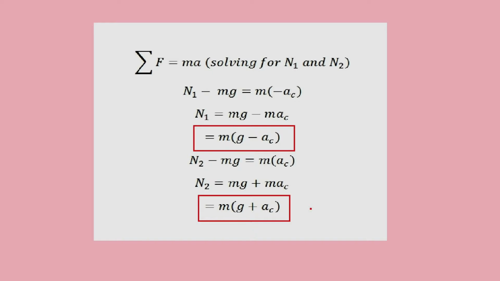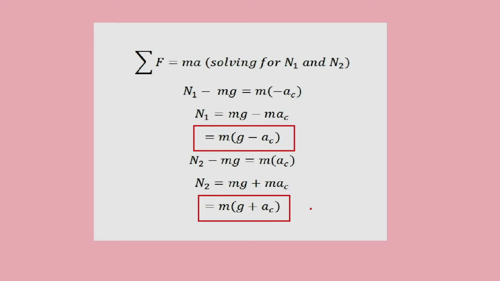To solve for the force exerted on the passengers at point C at location P1, we equate N1 minus mg equal to mass times centripetal acceleration pointing downward, and we get N1 equals mass times acceleration due to gravity minus centripetal force.